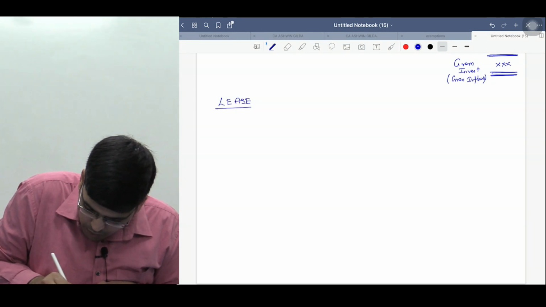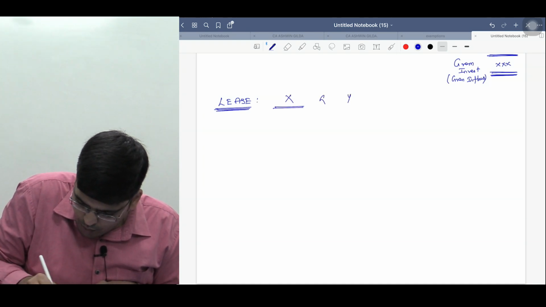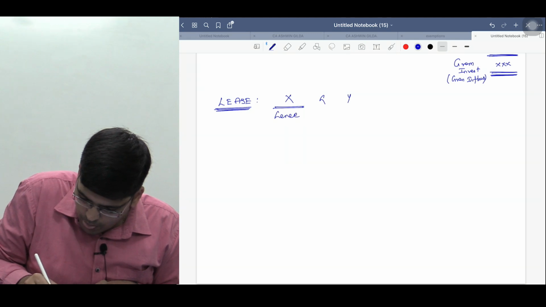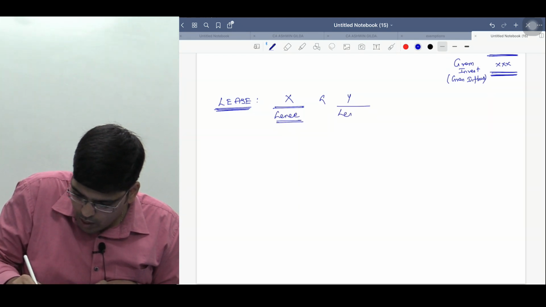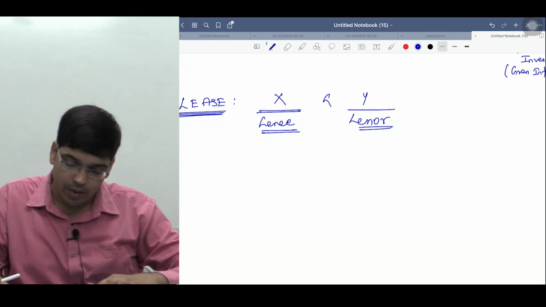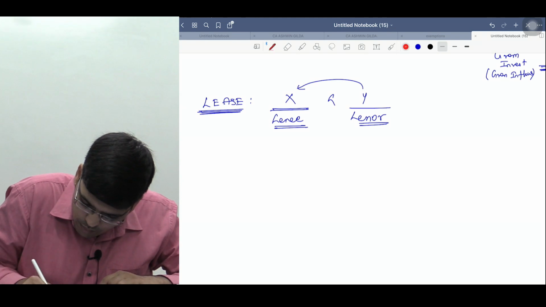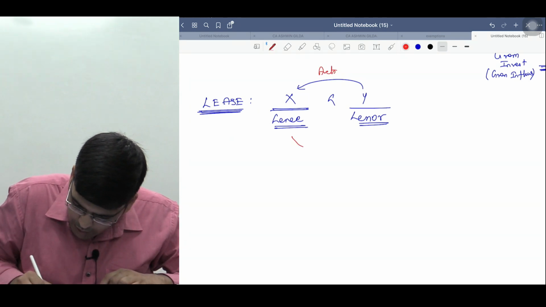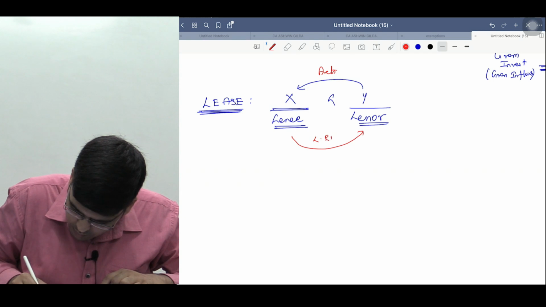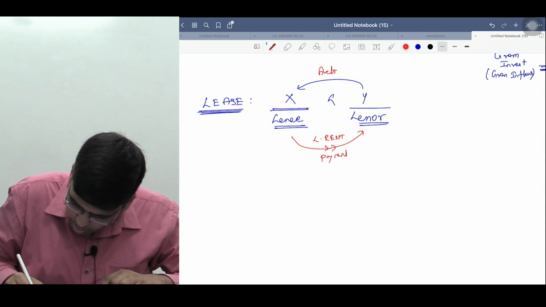Under a lease contract between X and Y, where X is the lessee and Y is the lessor. X क्या है, लेसी है, Y क्या है, लेसॉर है. Okay, so Y gives the asset, and X makes lease rentals, that is, payments of lease rentals.